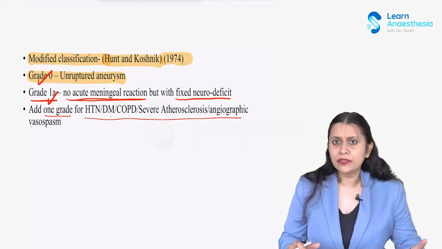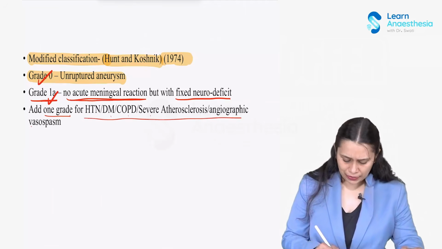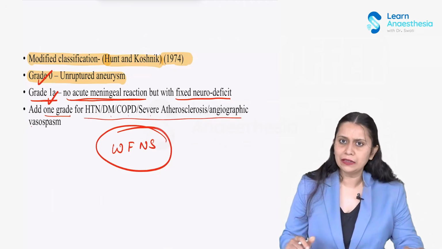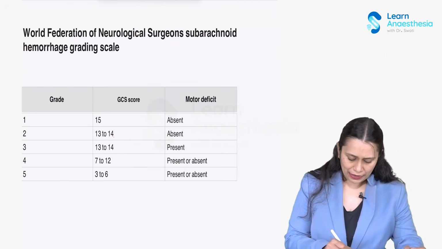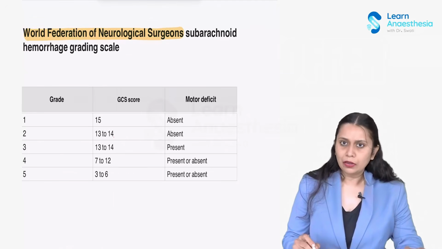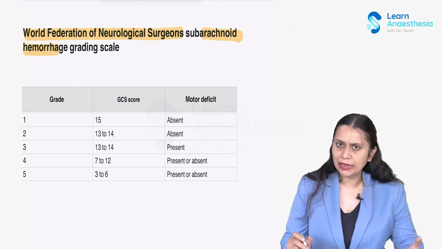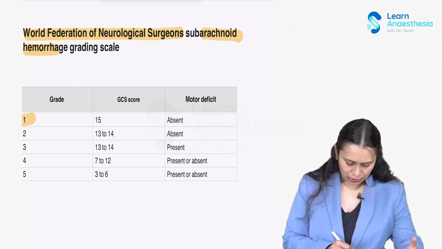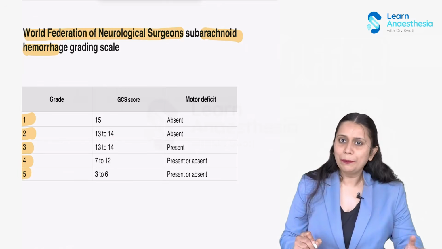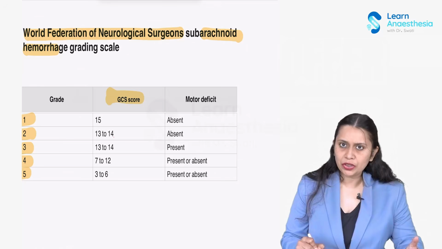The next very important classification is the one given by the World Federation of Neurosurgeons, the WFNS classification of subarachnoid hemorrhage grading. They again graded in 5 grades, 1, 2, 3, 4, 5, based on 2 important parameters: the GCS score of the patient and the motor deficit present in the patient.